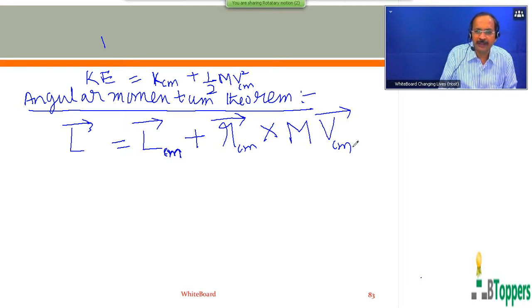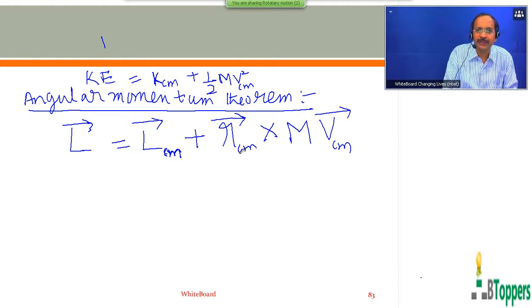V CM bar is the linear velocity vector of the center of mass of the system. Here L bar is the total angular momentum of the system of particles with respect to the fixed origin O, I mean with respect to origin O, which is fixed with respect to the laboratory frame of reference. L bar subscript CM represents the angular momentum of the system of particles with respect to the center of mass. R CM bar is the position vector of the center of mass of the system of particles with respect to